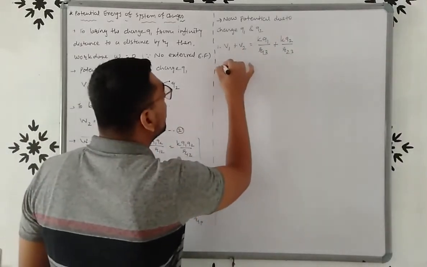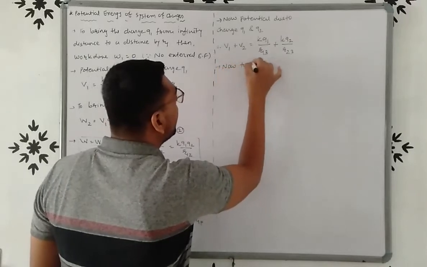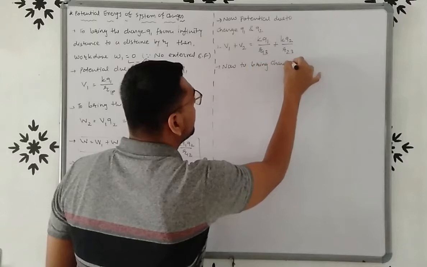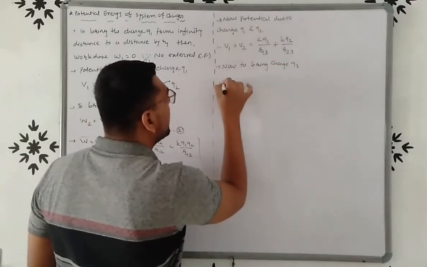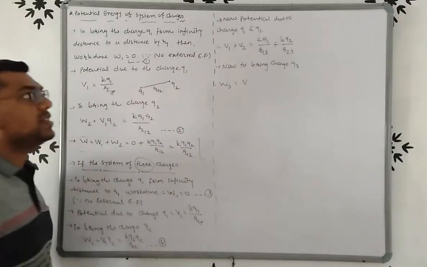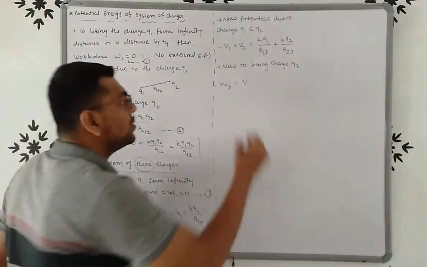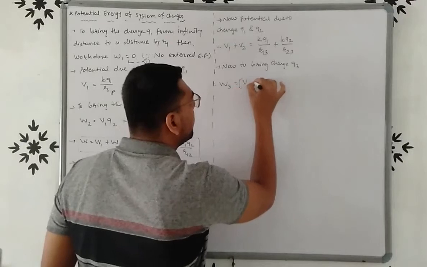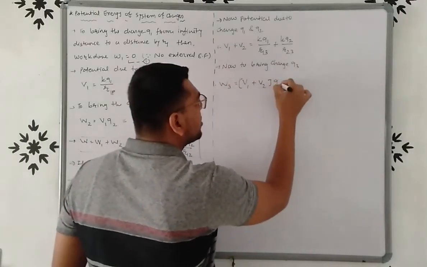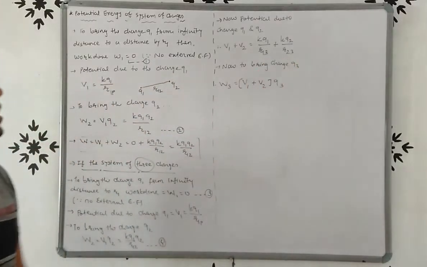Now to bring charge Q3, work done W3 is equal to V into Q. But here the potential is due to charge Q1 and Q2, so V1 plus V2, into Q3.